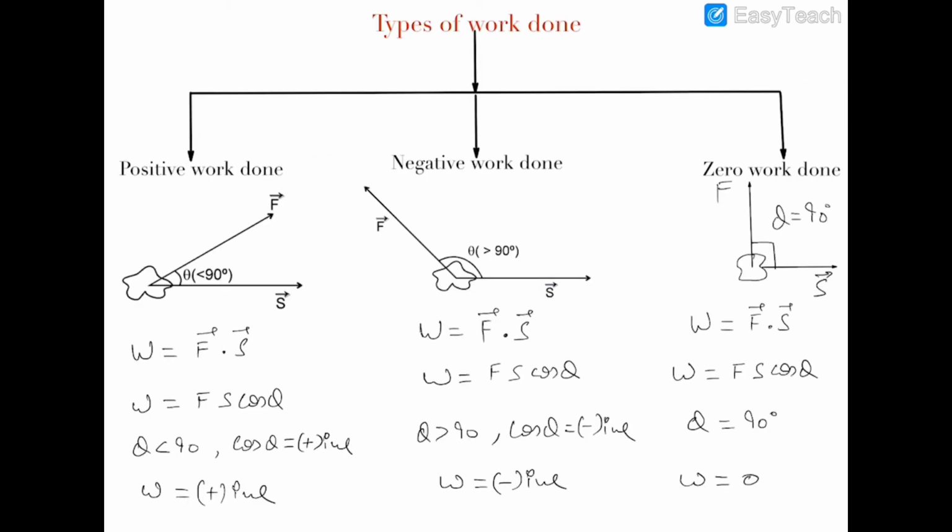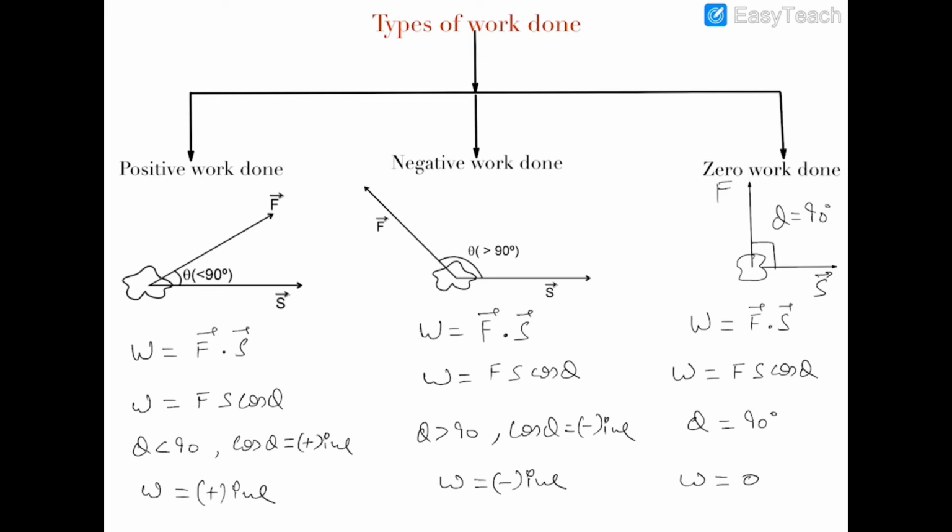Now the types of work done. There are majorly 3 types of work done. First is the positive work done. When the angle between the force and displacement is an acute angle, less than 90, then the value of cos theta for these acute angles will be positive, and we can say that the work done will be positive. So for acute angles the work done is positive, and this is called positive work done.